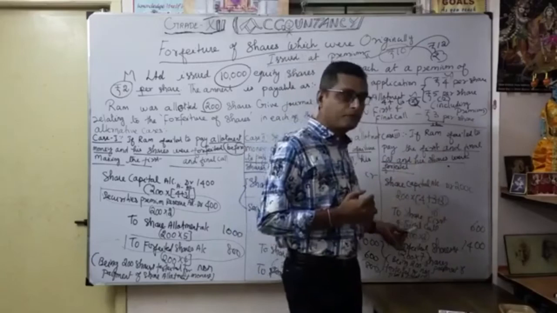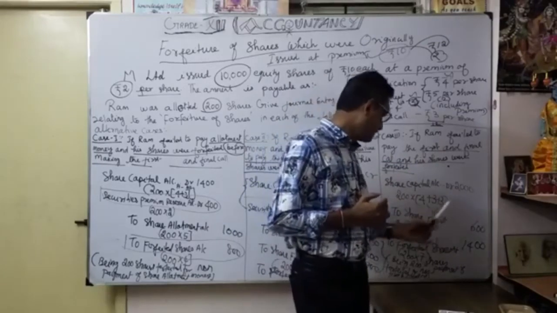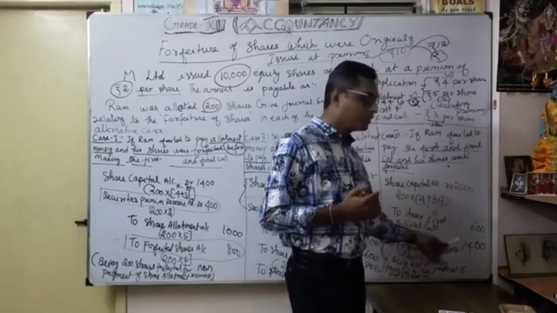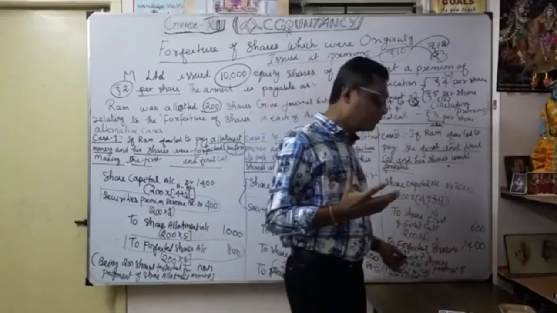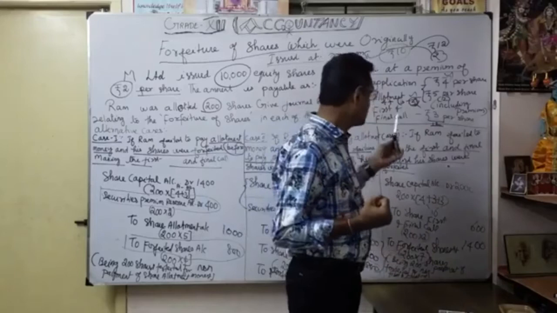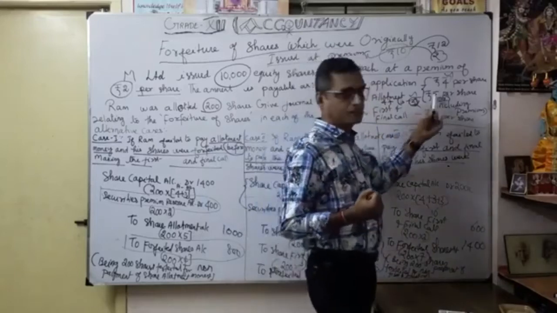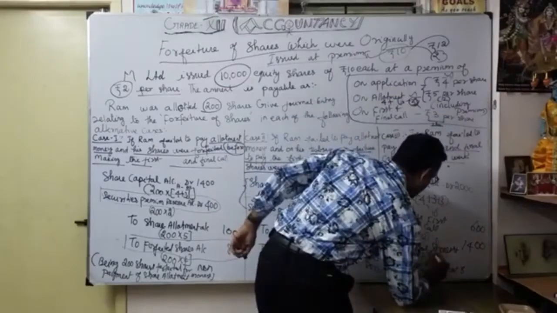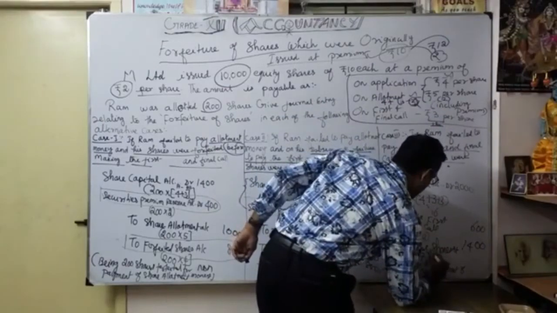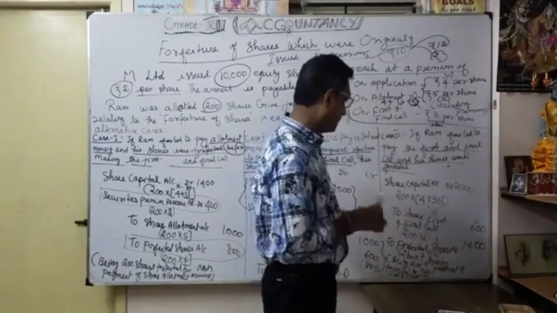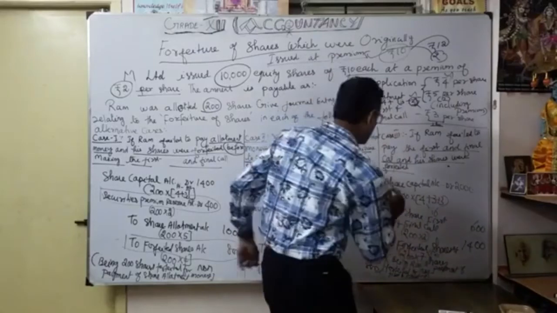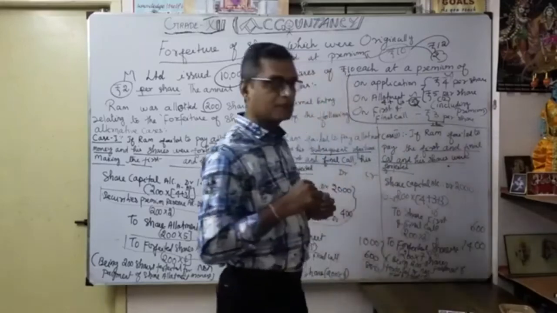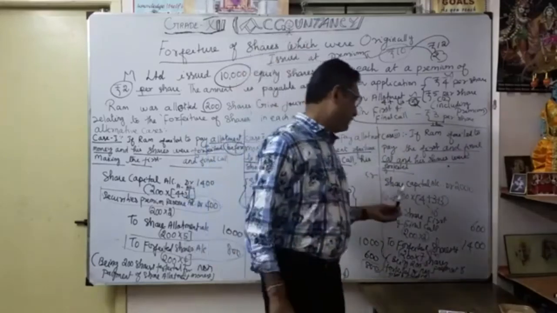Similarly, for default, share first and final call 600. Here also, whatever the forfeited shares, I didn't show the premium account. I show only how much the company will take over. Actually they paid how much? 5 plus 9. But I have taken only 7 rupees. We can say 9 minus 2. I reduced the premium here also. Here also I can reduce 12 minus 2. Now understood, right? So here it is very important.